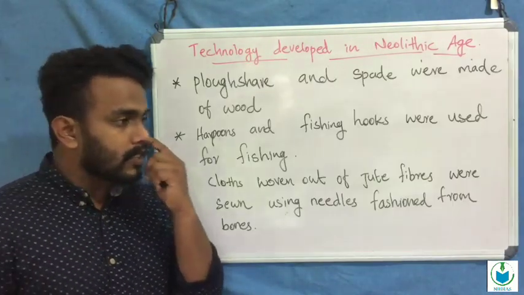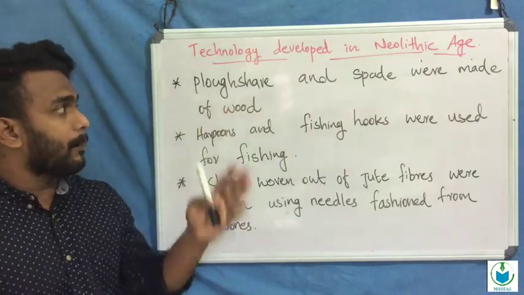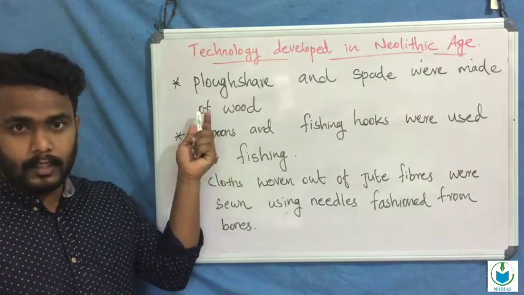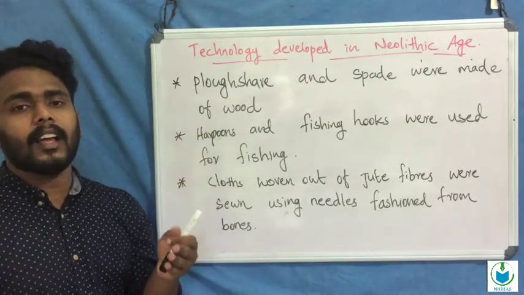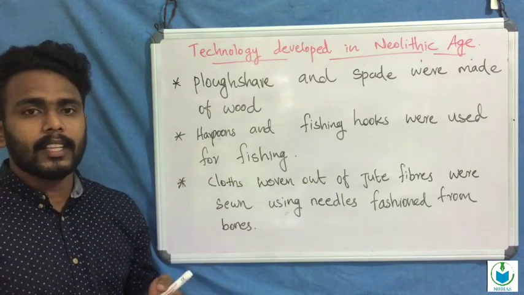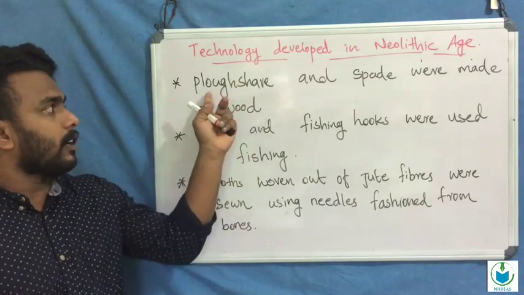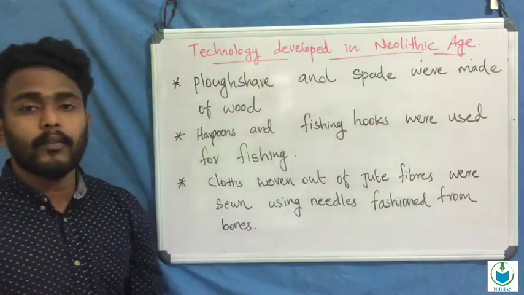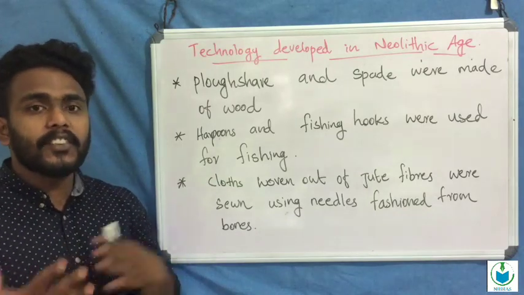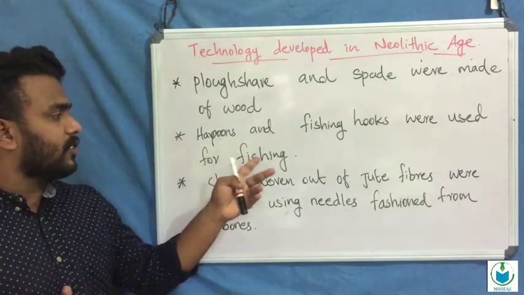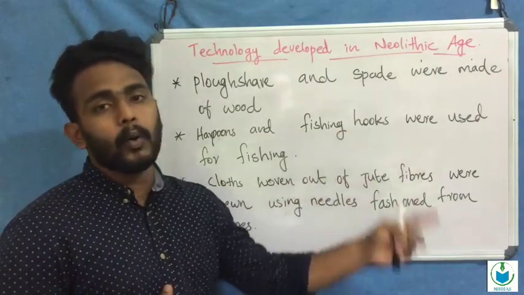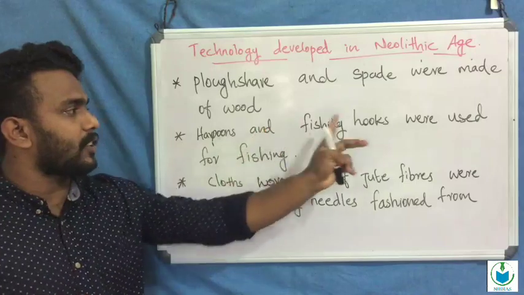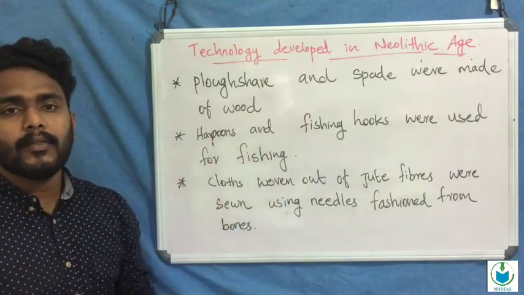The next technology developed in the Neolithic period was the plough and spade made of wood. They were helpful for agricultural development in the Neolithic period. And the next one is fishing. In fishing they used harpoons and fishing hooks.